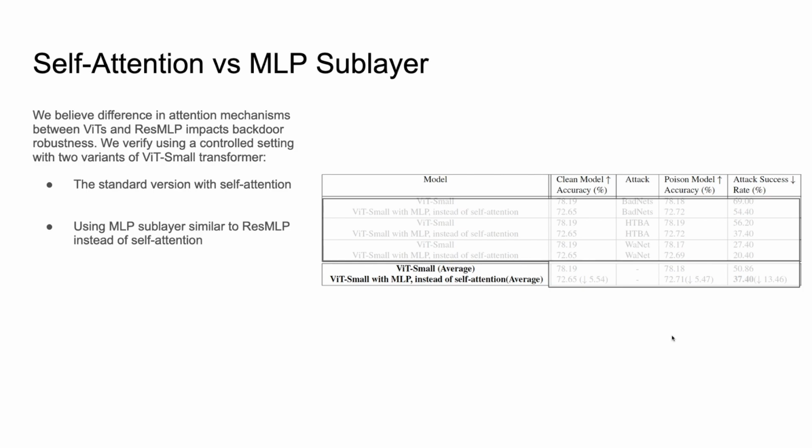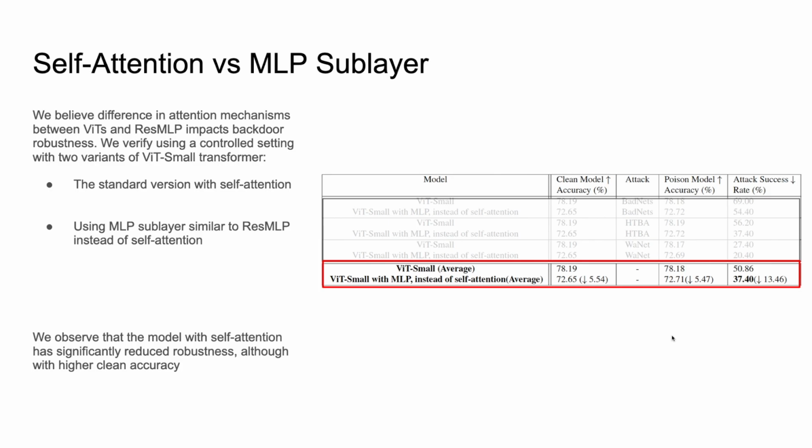We verify this using a control setting with two variants of ViT small transformer, the standard version with self-attention and a second using an MLP sublayer similar to ResMLP architecture. We observe that the model with self-attention has significantly reduced robustness, although with a higher clean accuracy.